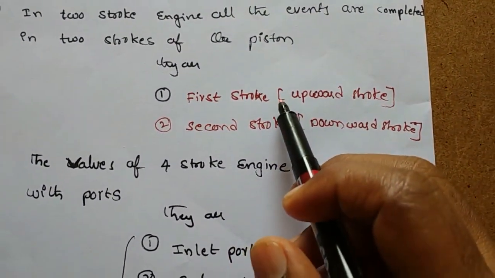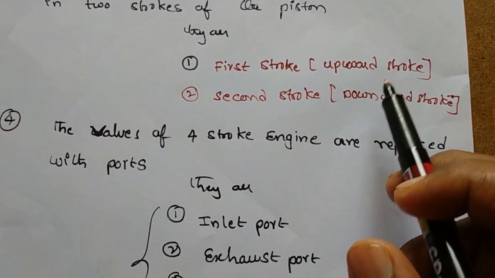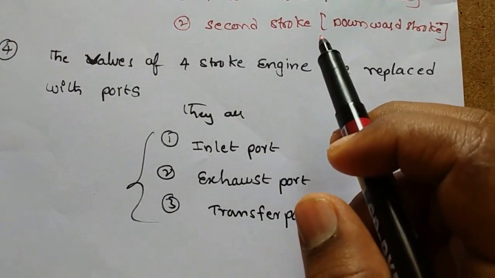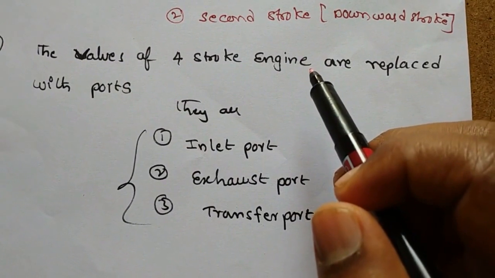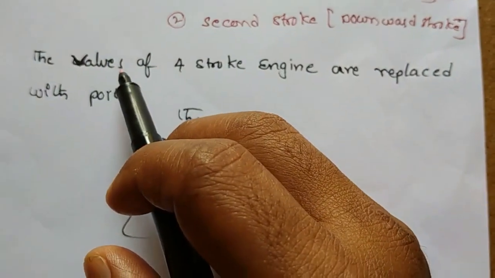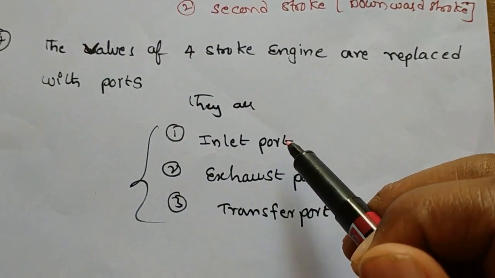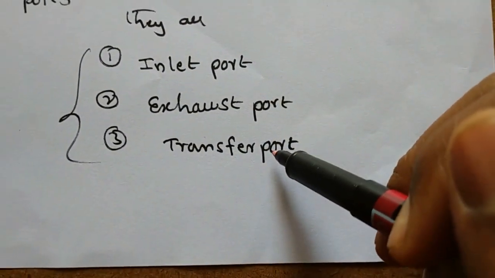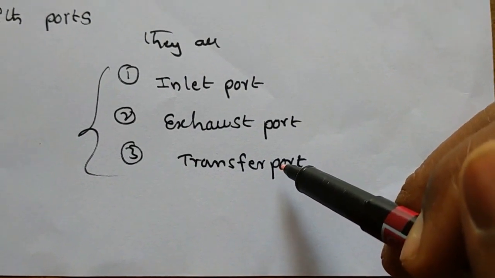The two strokes are the first stroke, the upward stroke, and the second stroke, the downward stroke. The valves of the four-stroke engine are replaced with ports. In a four-stroke cycle engine we have valves, the inlet valve and exhaust valve, but in a two-stroke cycle engine we have ports. There are three ports: inlet port, exhaust port and transfer port.